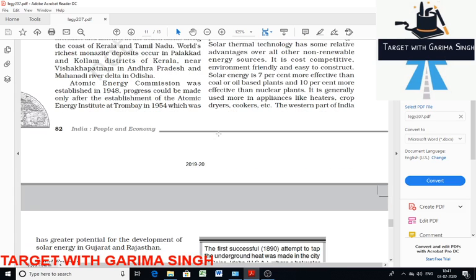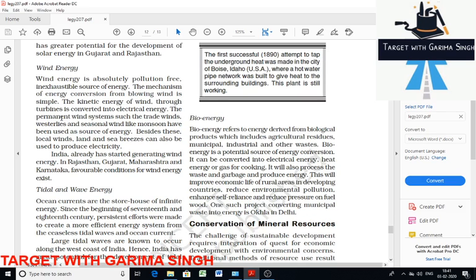Then we will discuss wind energy. Wind energy is, as you know, a non-polluting and renewable source. Through a turbine mechanism, the kinetic energy of wind can be directly converted into electrical energy. India has already started generating wind energy to lessen the burden of the oil import bill. It is estimated that India has 50,000 megawatt potential of wind generation, of which one fourth may be easily employed. Electricity can be produced permanently with wind systems like trade winds, westerlies, or seasonal winds like monsoon winds. Besides, production of electricity can also be done by local winds, land and sea breezes.